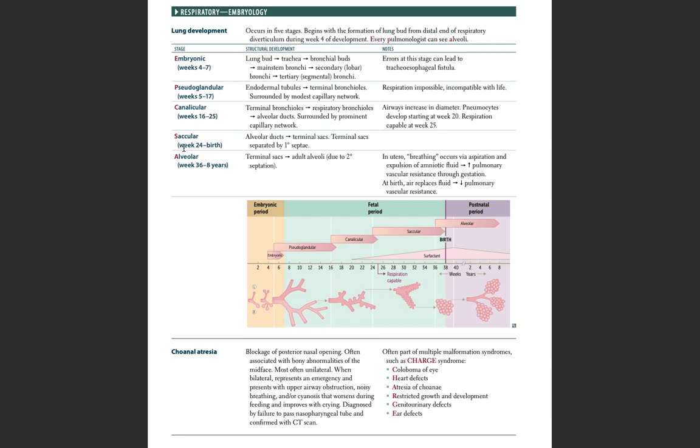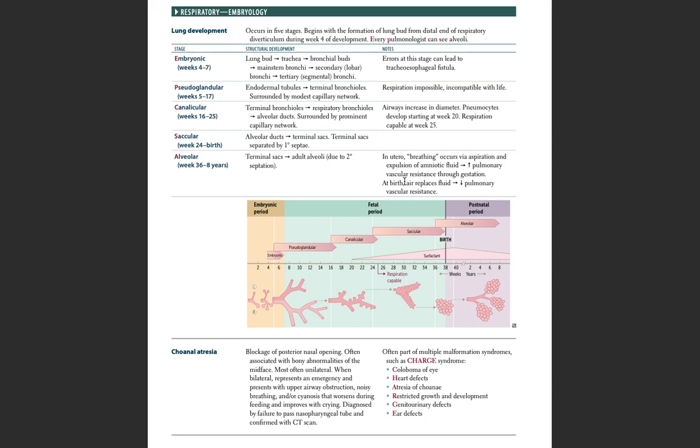Next stage is the saccular, that is week 24 to birth. So alveolar ducts differentiate into terminal sacs. The terminal sacs are separated by primary septae. In the next stage, that is the alveolar stage, between week 36 to 8 years, the terminal sacs differentiate into adult alveoli due to secondary septation.